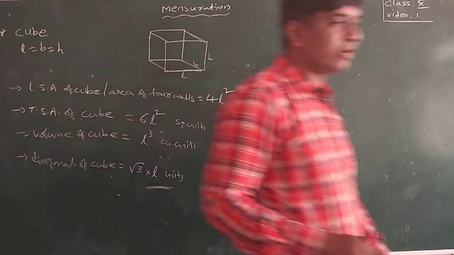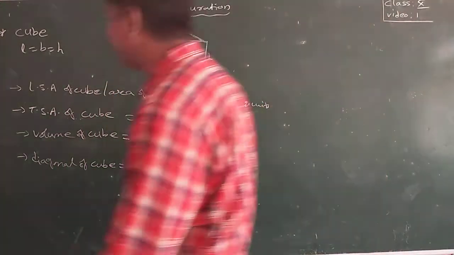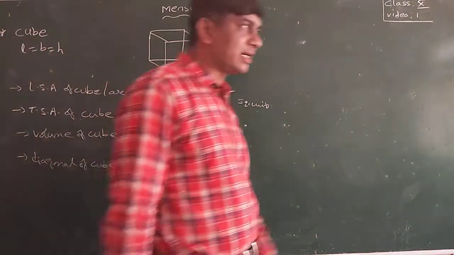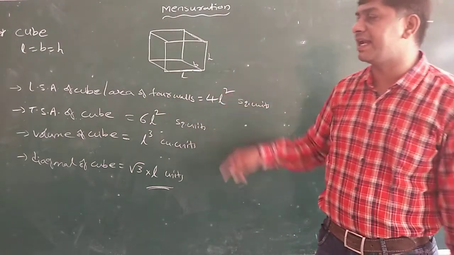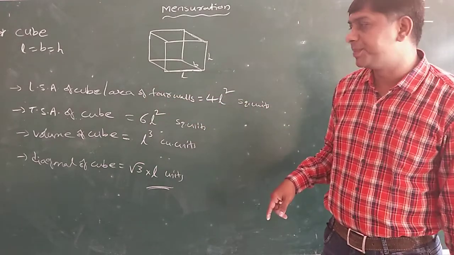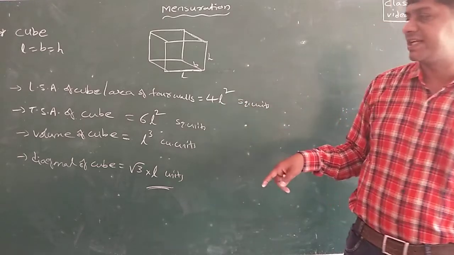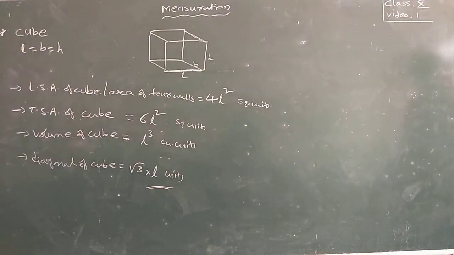Okay, this is about the cube. A cuboid whose length, breadth and height are the same is known as a cube. Area of four walls, the lateral surface area of a cube, is 4L square. Total surface area of a cube is 6L square. Volume of a cube is L cube. Diagonal of a cube is root 3 into L.